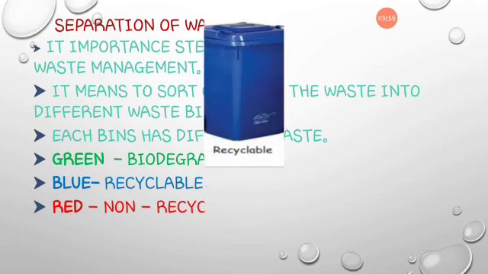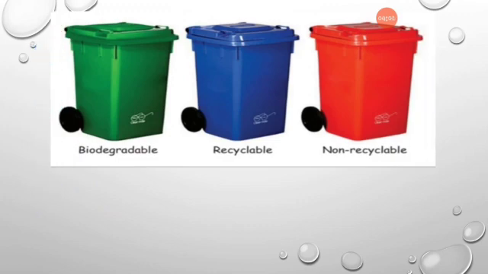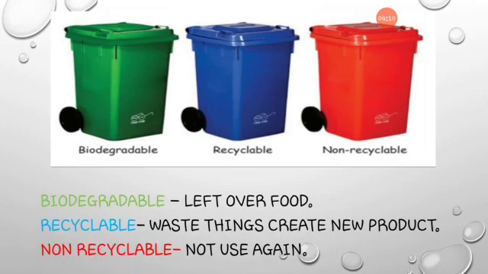First bin, green dustbin. In the green dustbin we only put the biodegradable waste. Biodegradable waste means the leftover food wastage. Then blue dustbin. Recyclable means we already used that thing and we use it again by following some steps. For example, paper waste, paper we can recycle.